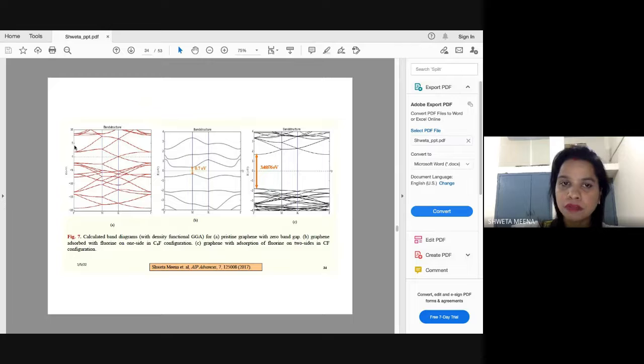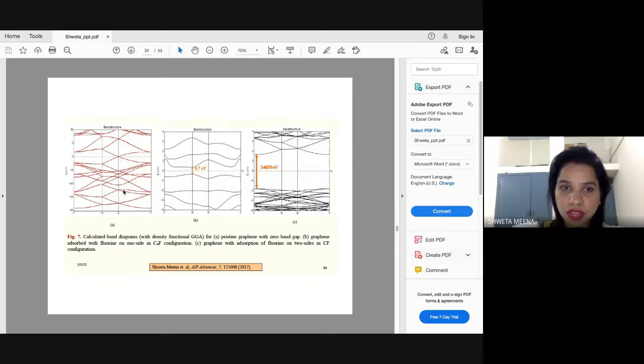Okay, and this is for pristine graphene, when there was no functionalization on graphene as such. A pristine graphene layer was simulated for these band diagrams. So we can see here that the conduction and valence bands are meeting at this K point, right? So this is a zero band gap semi-metal, as all of us know it. If you see here, they both are meeting here, so this is having 0.